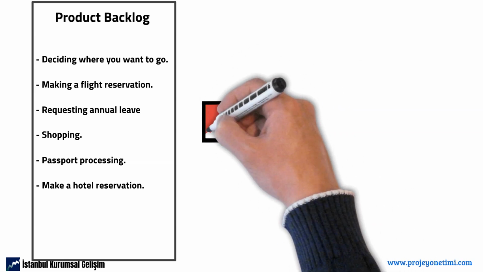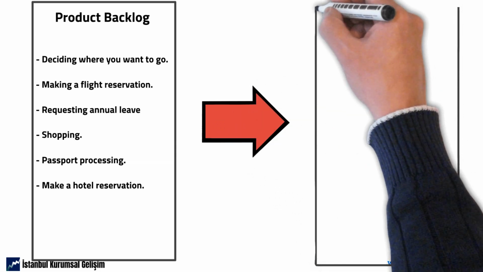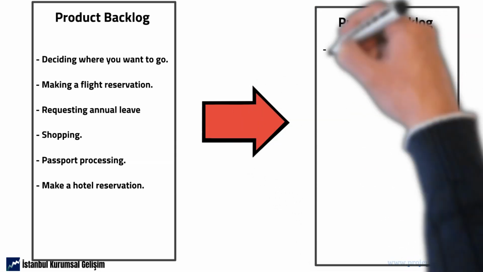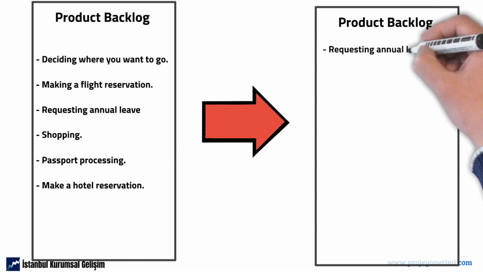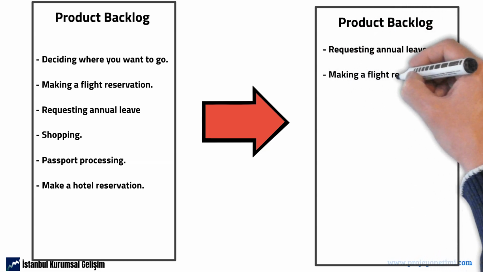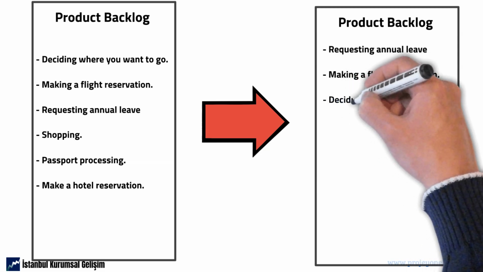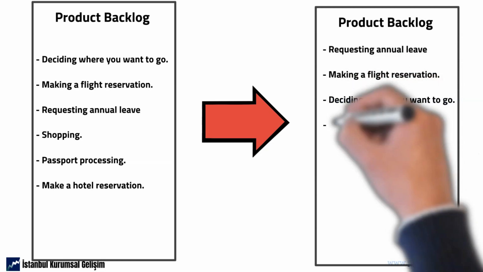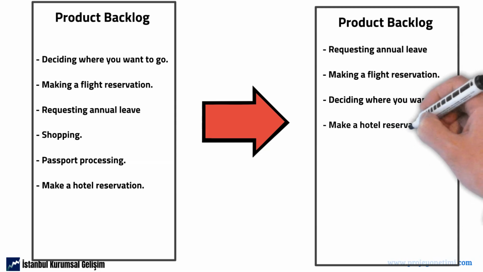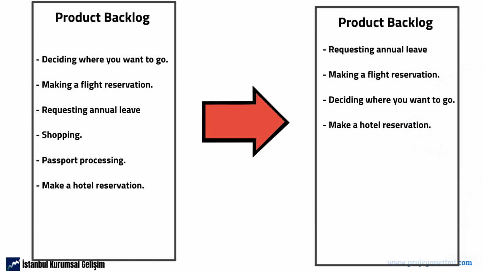For example, you can't buy a plane ticket without your annual leave, because you don't know yet whether you can get the permit on the date you want, and you don't want to risk the plane ticket money because of this uncertainty. Similarly, you cannot book a hotel without knowing when and where you are going. Once you have certainty about your destination and the uncertainty about annual leave is eliminated, booking a hotel will reduce your risks. In summary, you will need to rank the items in the backlog list in a way that will get you to your goal.